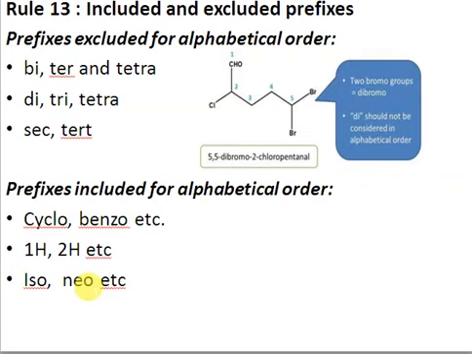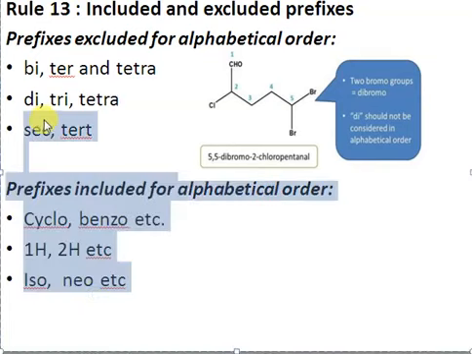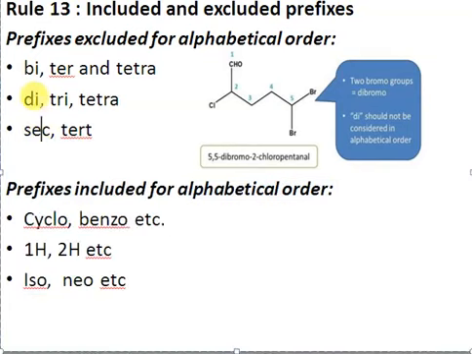So if you have a pentane, if you have a cyclopentane, then cyclopentane will appear first because C is appearing first and P is appearing in the later stages, right? The C of the cyclo will be considered in an alphabetic order. But if you have a bimethyl or dimethyl, right, the di or bi will not be considered in alphabetic order.